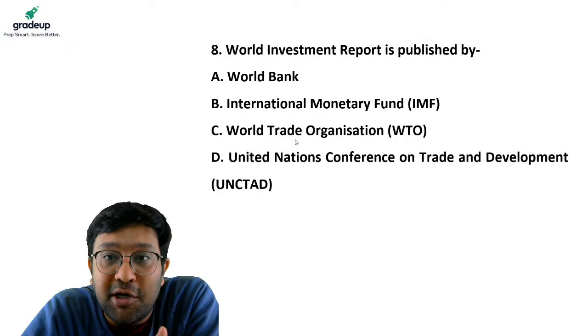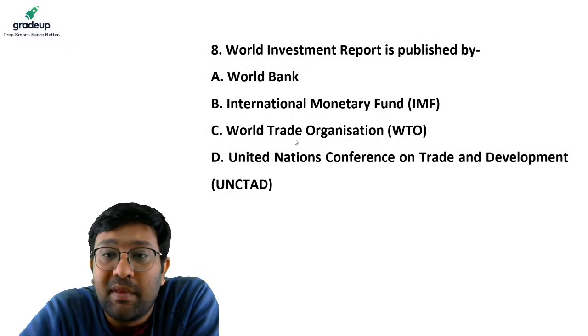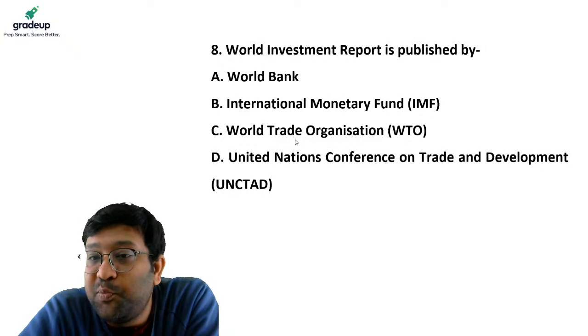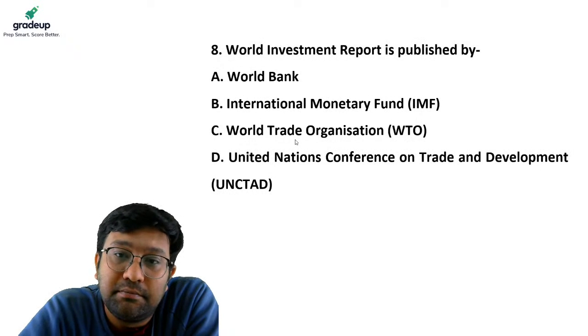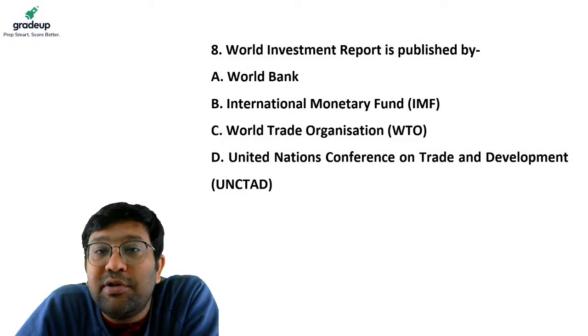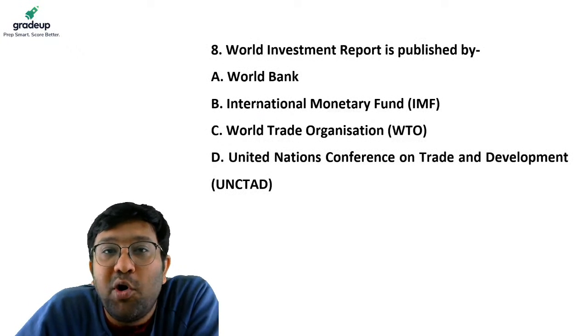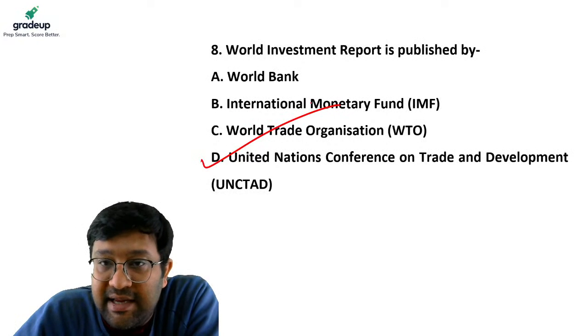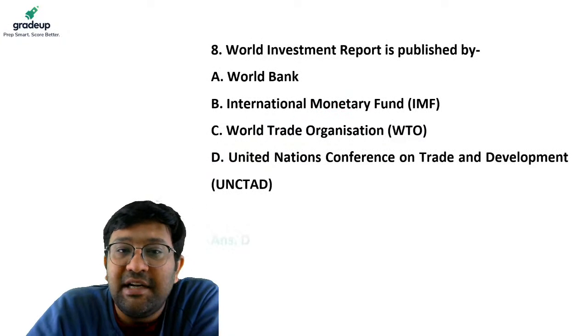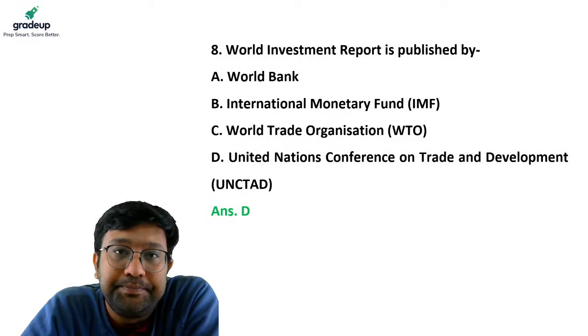B and D is a popular choice for you guys. Now Chandana is saying C, Nanika is saying B, Haridesh Punia is saying D. Avdesh is saying B. Let me answer the question. The answer to this question is simple. This report is published by United Nations Conference on Trade and Development. So the answer to this question is D.